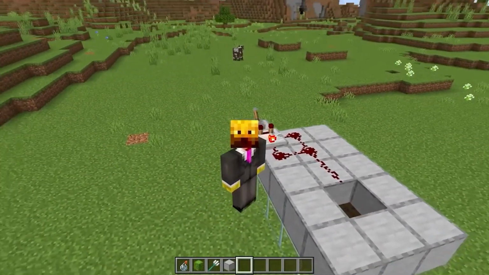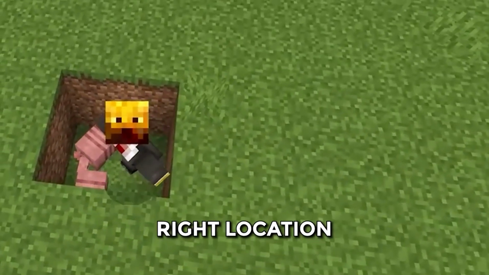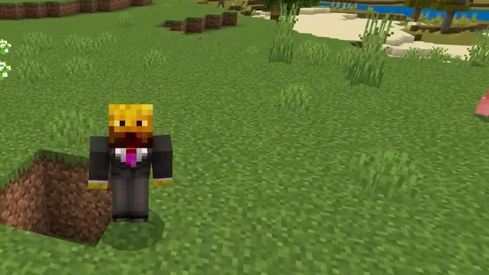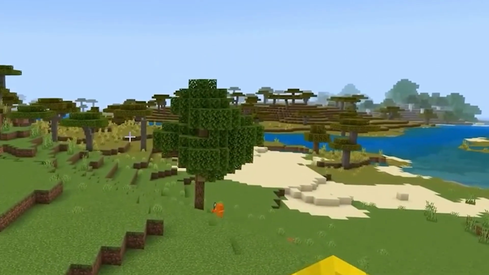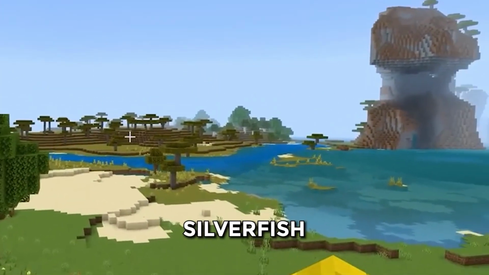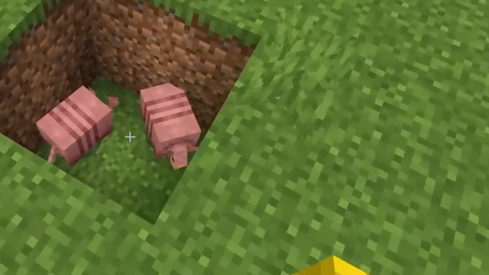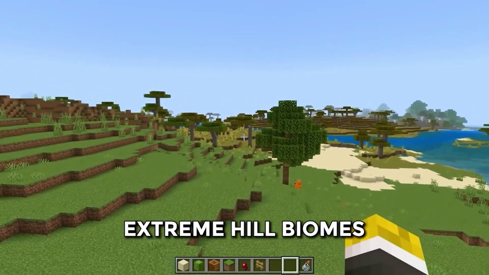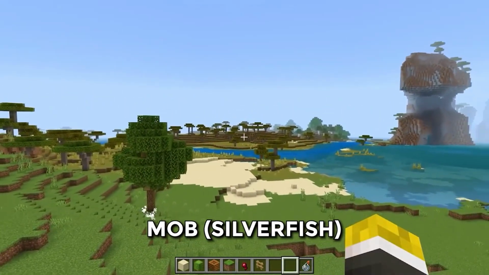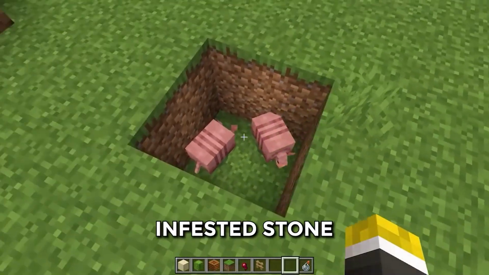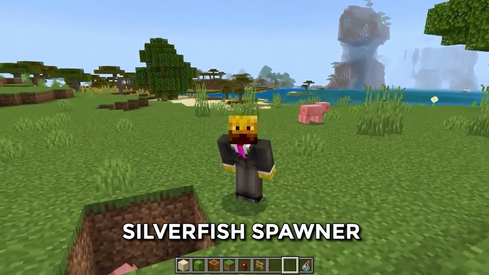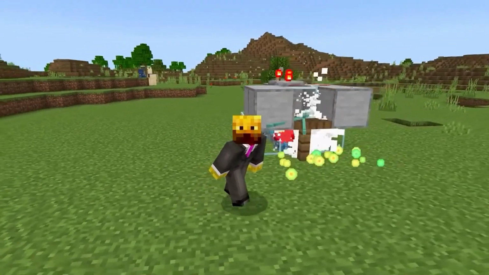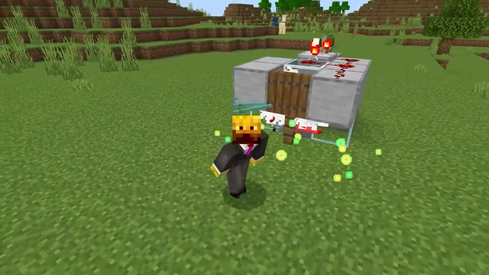Now, let's get started. The first step is to find the right location to build your dream XP farm. Before we start placing blocks, we need to pick the perfect spot for the farm. Because silverfish will only spawn in specific areas, you can build it in extreme hill biomes, where a mob, silverfish, can pop out from infested stone, or near a stronghold where there's already a silverfish spawner inside. And always prefer a flat area where it is easier to build on.